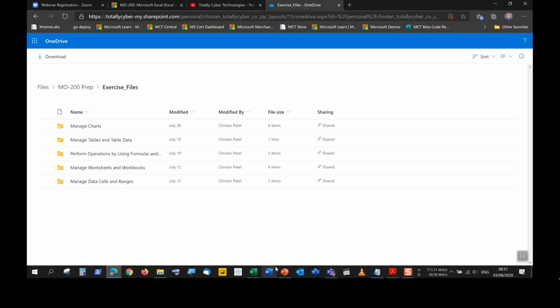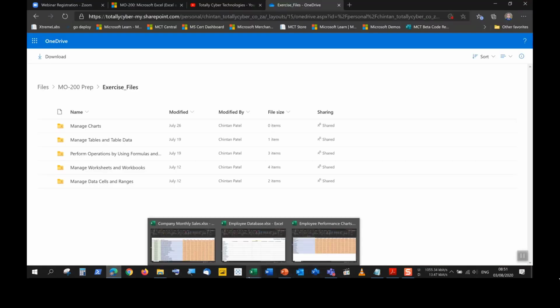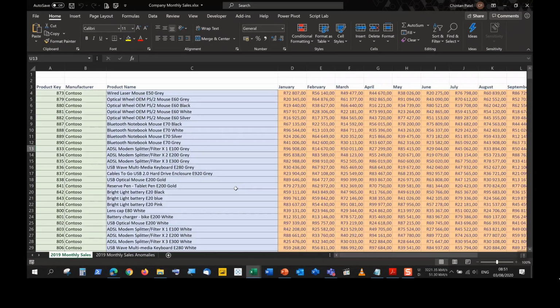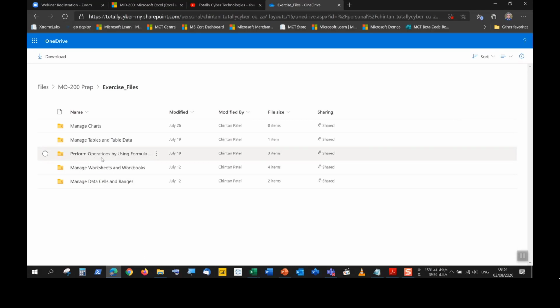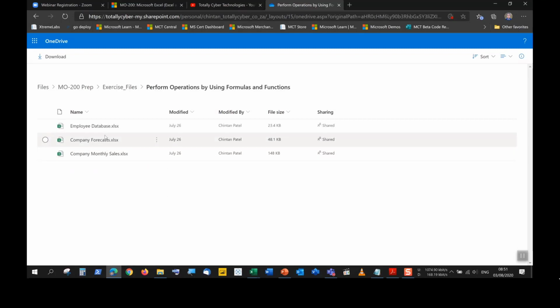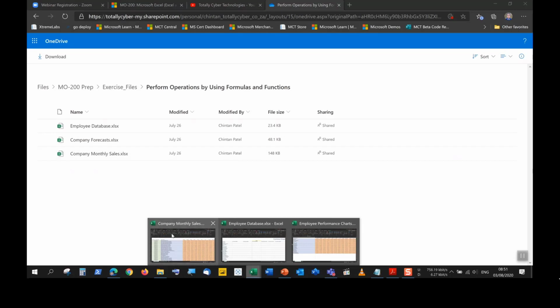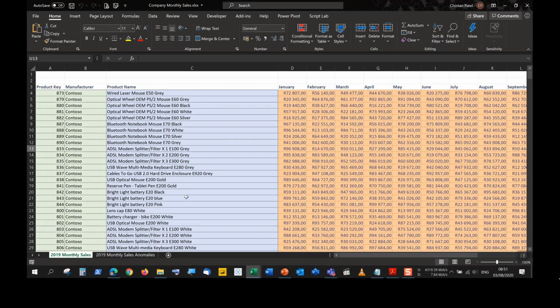What we are going to look at now inside our particular spreadsheet is a file called company monthly sales. This company monthly sales can be found in the folder perform operations by using formulas and functions. So we will find over here your company monthly sales workbook, and what we're going to be looking at are the summary functions average, max, min, and sum.